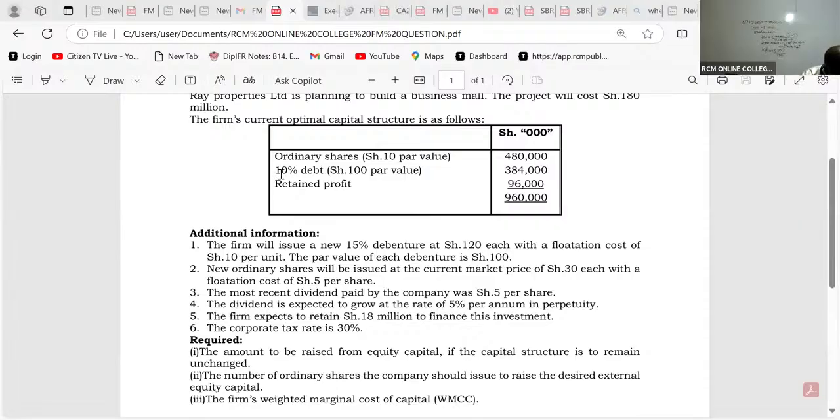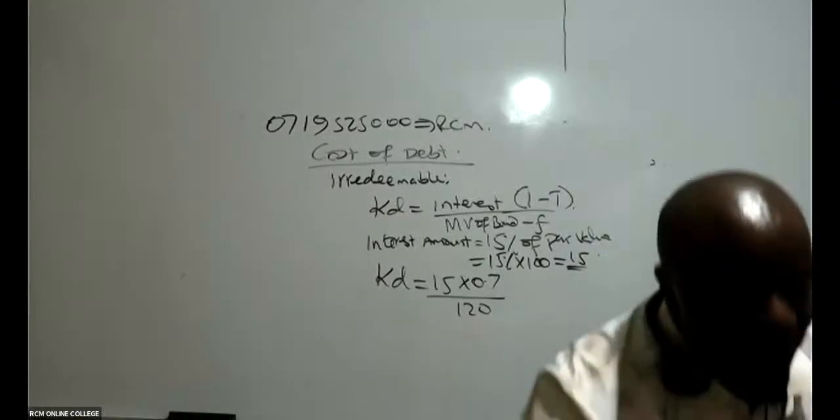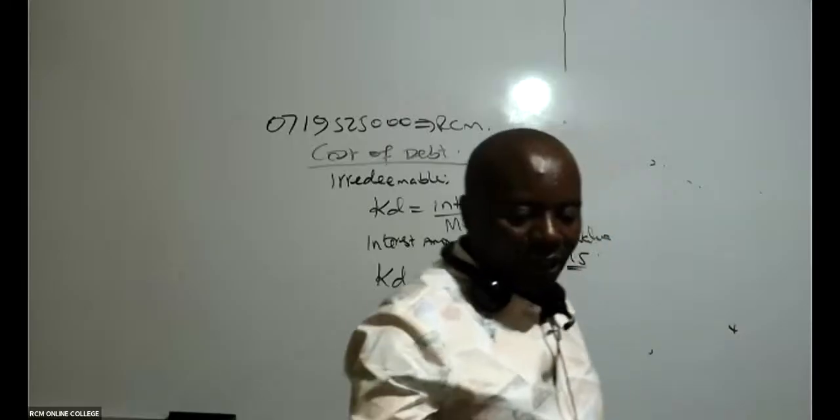You see, this 10% is the old debt. What are we looking at? We're looking at new finances, because we want to build a new project there. And in this new finance, we are told the firm will issue a new 15% debenture. I hope you are together there. Thank you for asking the question.